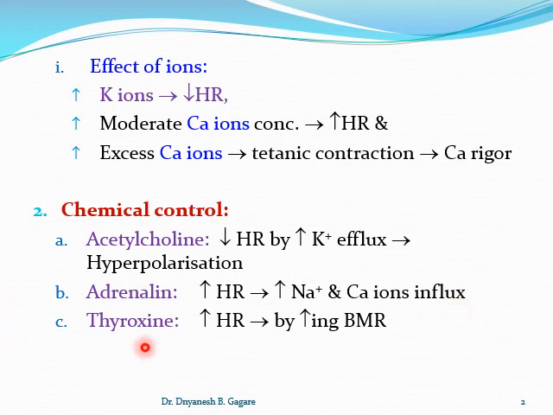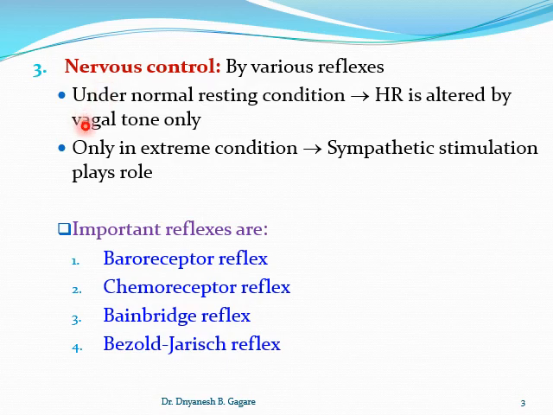Then thyroxine increases heart rate. You know the thyroxine hormone increases metabolism, and any increase in metabolism leads to an increase in heart rate.